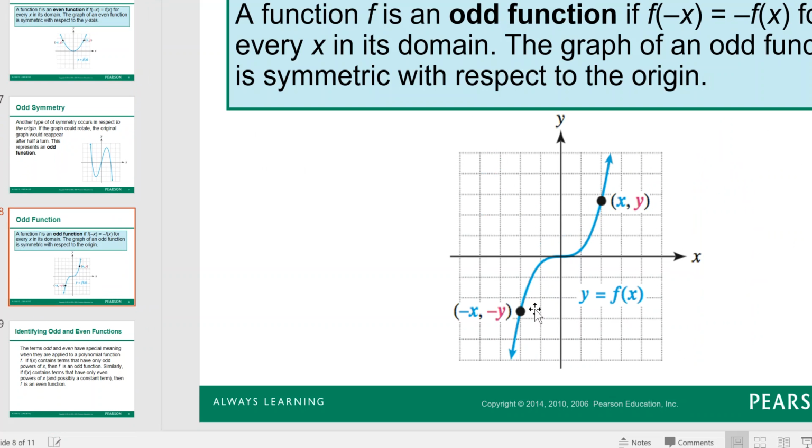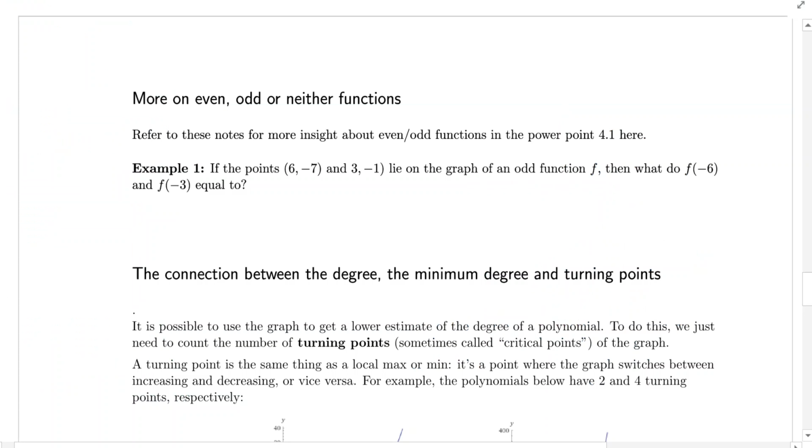Odd function symmetric with respect to the origin. So if you have a point x, y, for example, the point with the opposite x coordinate and the opposite y coordinate should also be on the graph. So for example, the point 2, 3 is in here. Automatically the point -2, -3 is also going to be on the graph. So you should read this PowerPoint to learn more about even and odd functions. And then let's solve this problem together.